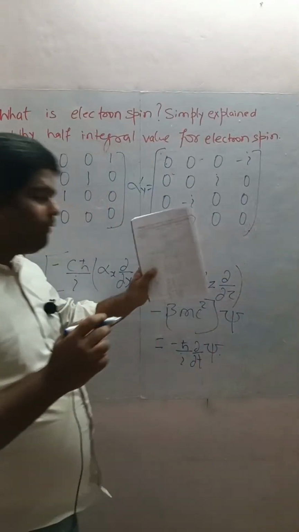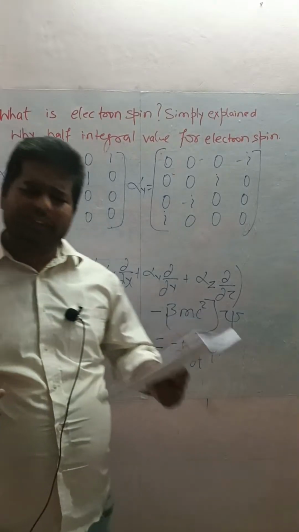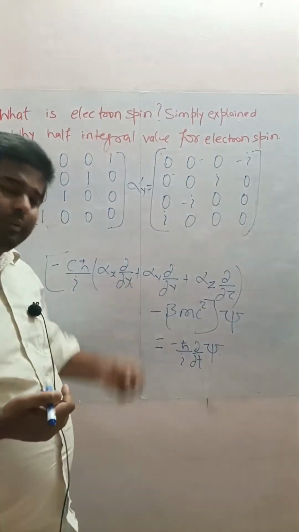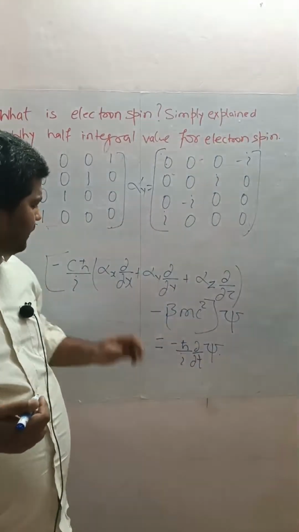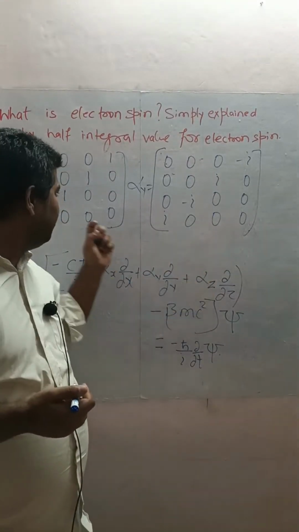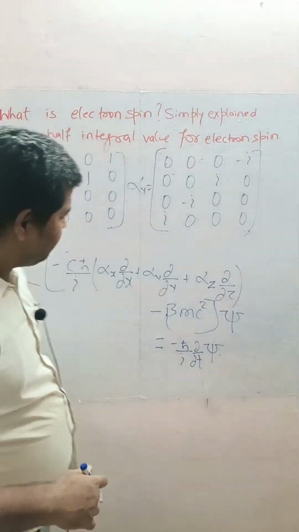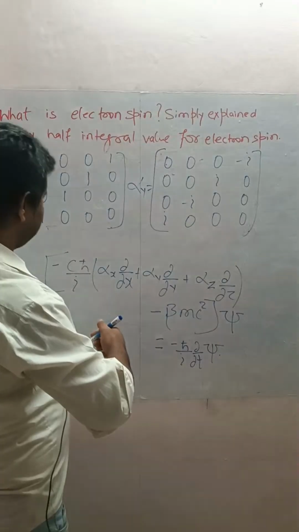This will be the value of alpha y. It was a guess. To solve this equation, they have to put some values here, and those values are matrices. And similarly, alpha z will be this.